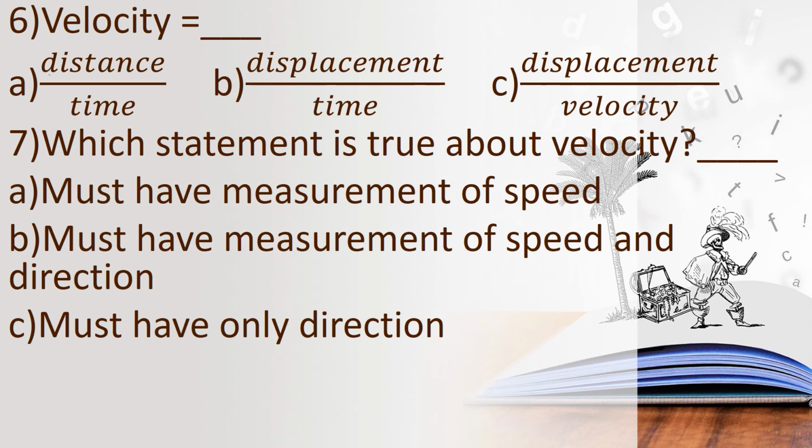Okay, children. And I have asked you a question. What is that question? If a man starts traveling from his house and visits a friend and again comes back to his house, children, the starting point and the ending point are the same. So we have already said displacement equals 0. So what is the velocity? That is the question. So if the starting point and the ending point are the same, the velocity will be 0. Displacement equal to 0 means velocity is also 0.